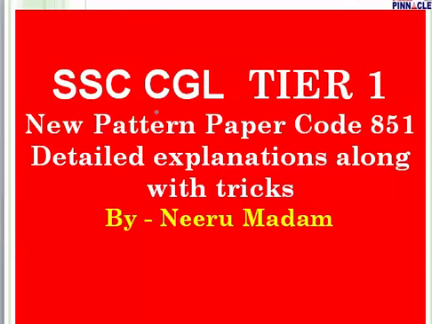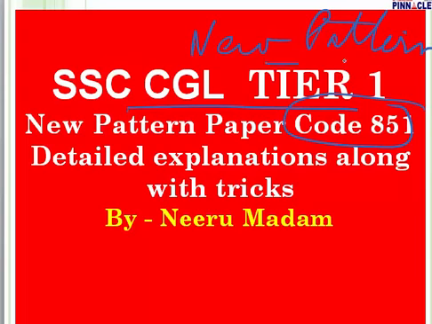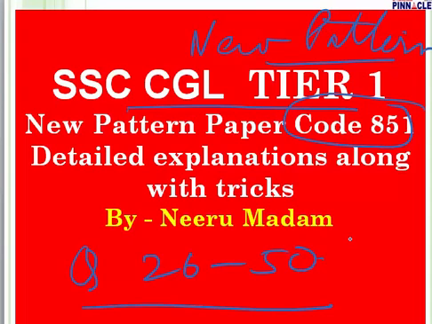We are solving SSC CGL Tier 1 paper, and this is paper code 615. We are going to give you a detailed explanation of all the questions, and this paper is going to be according to the new pattern given by the Staff Selection Commission. In this section, we will be doing question number 26 to question number 50, which is related to your general awareness.